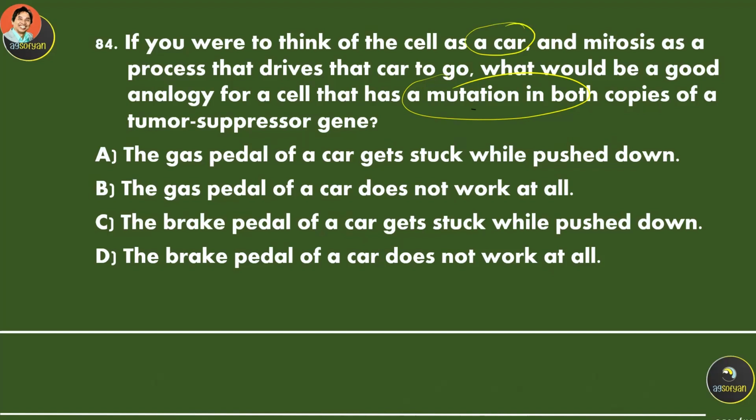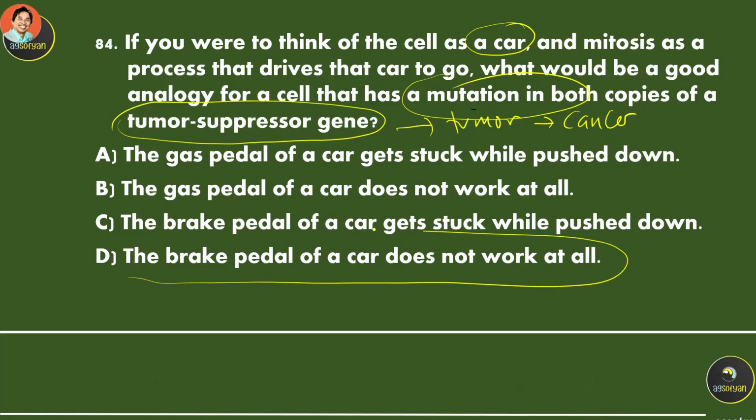If there is mutation in the tumor suppressor gene, it means that the cell will not stop dividing. It will continuously divide, and that cell is called a tumor cell or cancer cell. So it's similar to the brake not working.